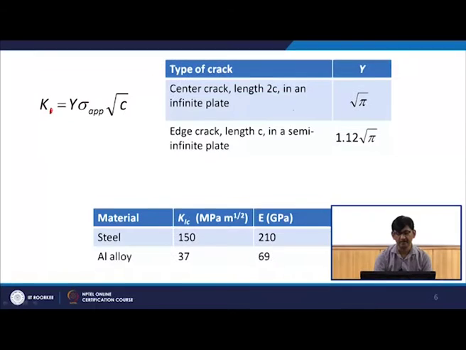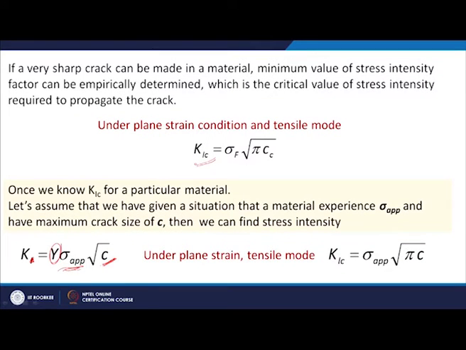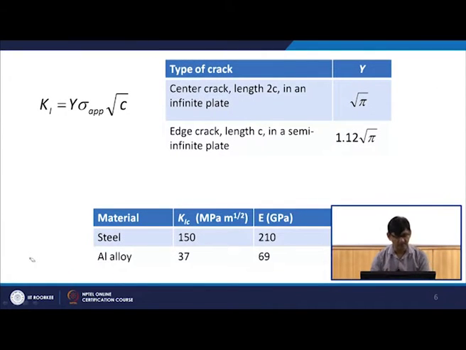As I told you, in general I will write it as K equal to y sigma applied under root c. If it is a center crack with length 2c in an infinite plate, under plane strain condition, I can always use K1, because one is for plane strain tensile mode. And y I will put according to what kind of crack is there. So, if it is a center crack within the material, a through crack with length 2c in an infinite plate, it is a plane strain condition.